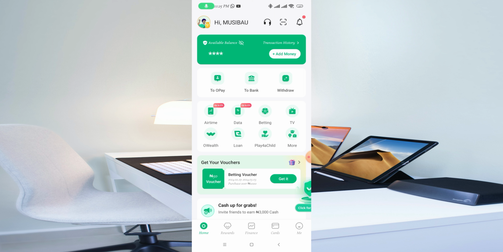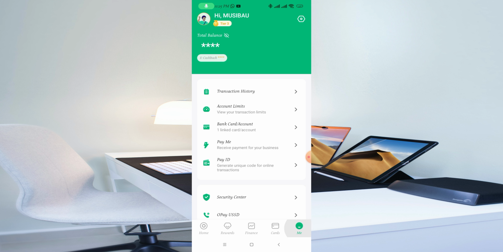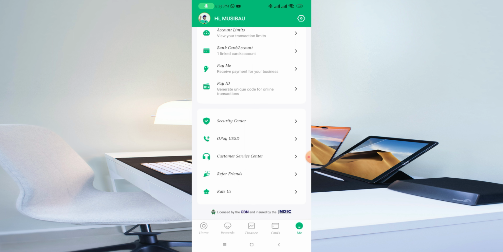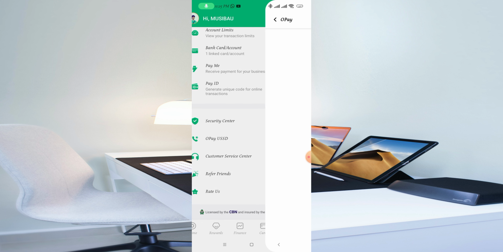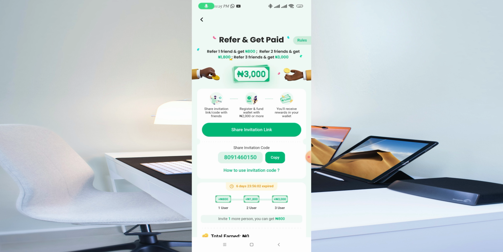For you to be able to refer people and generate your referral link or invitation link, all you need to do is log into your Opay app, then click on Me at the bottom right here. Once you click on Me, scroll down, then you're going to see Refer Friends. Here you're going to see all the links and how you can refer people to Opay, and you're going to earn bonus for doing just that. You can see, get up to 3,000 naira to refer just 3 people to Opay.